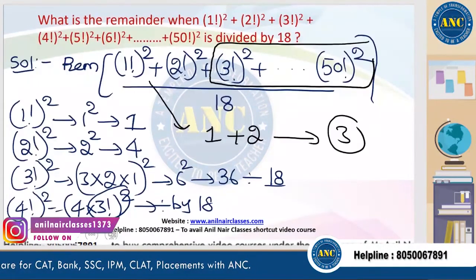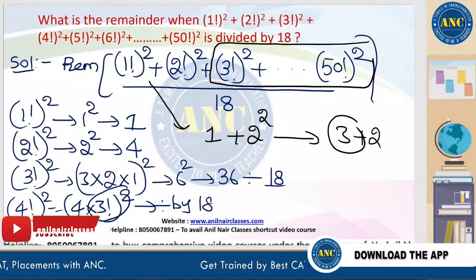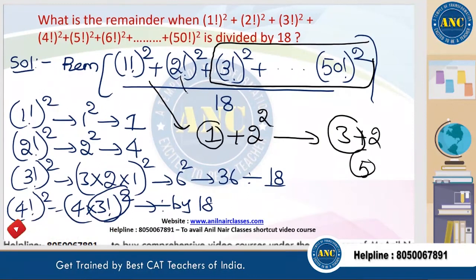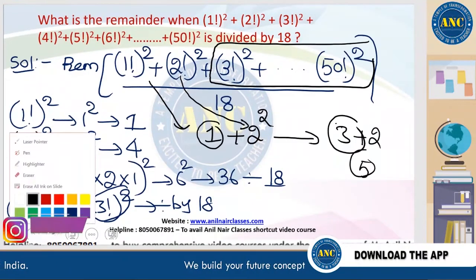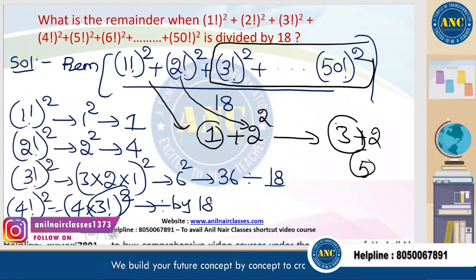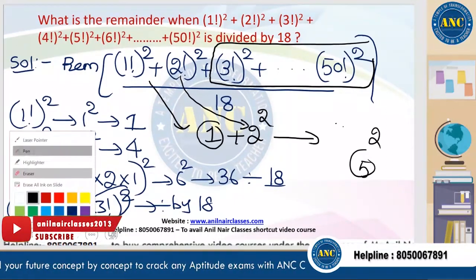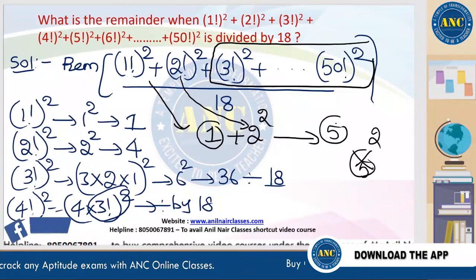So in the first question, it is 2 square, so 3 plus 2 is nothing but 5. 1 factorial whole square is 1, 2 factorial is 2, 1 plus 4 is 5. I wrote it as 3. So the answer for the second question is not 3, it was a calculation mistake. The answer is nothing but 5. I hope the idea is clear.